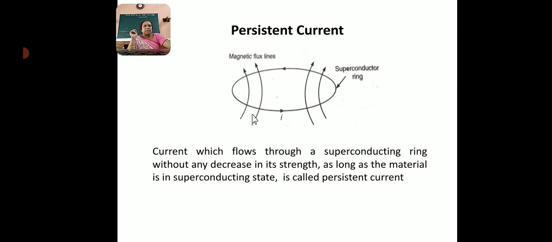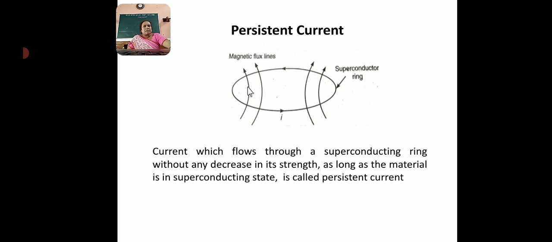If the ring is in the normal conducting state, the current decreases or drains out quickly because of the resistance of the ring. But if the ring is in the superconducting state, the ring has zero resistance. The current once set up flows indefinitely without any decrease in value.